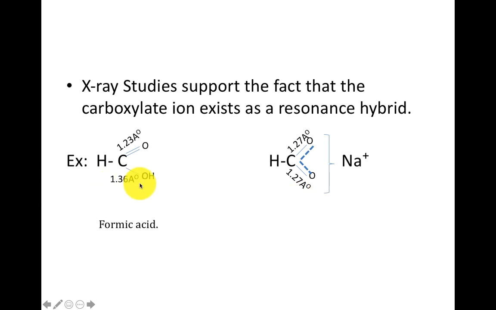What is meant by salt? How is the salt formed? Acid on reaction with a base. Considering here the base is sodium hydroxide, so sodium formate is getting formed. In this sodium formate, please note down that the minus charge will be present on the oxygen. So during the formation of the formate, the bond length between the C and O is equal for both the CO bonds, that is 1.27 angstroms.